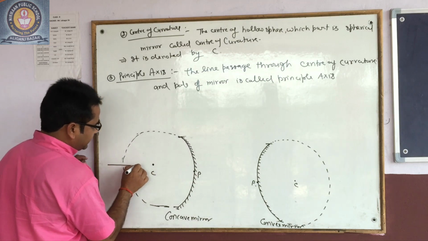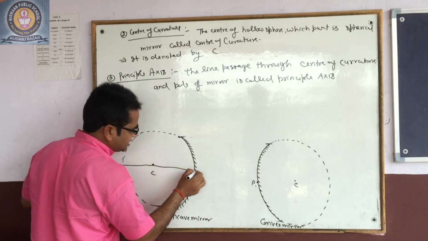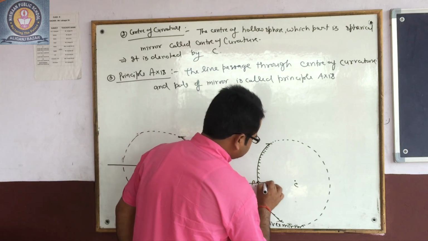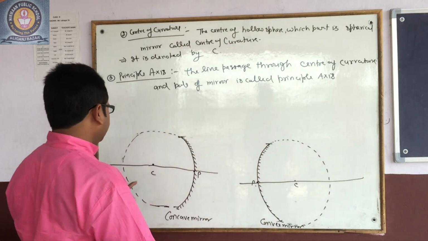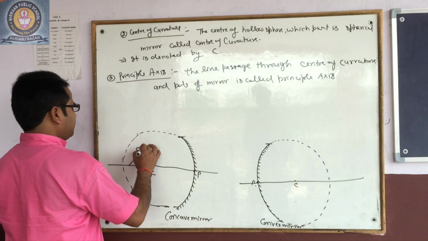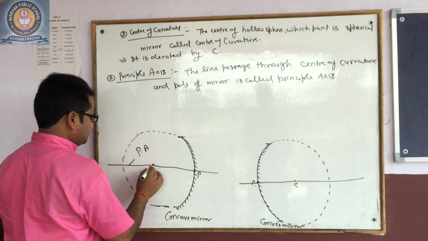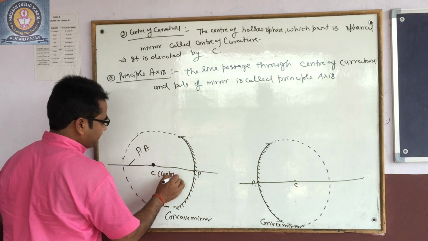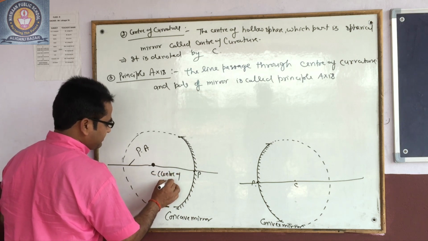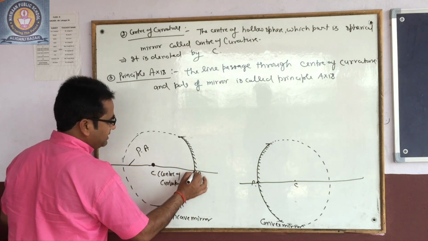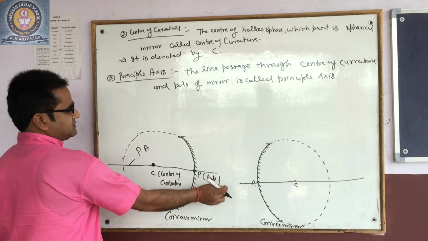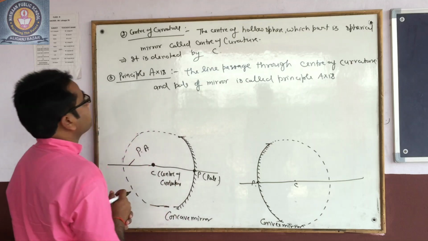So this is the line which passes through the center of curvature and the pole, called the principal axis. This is the principal axis. C means center of curvature and P means pole. Okay, you understand these terms here.